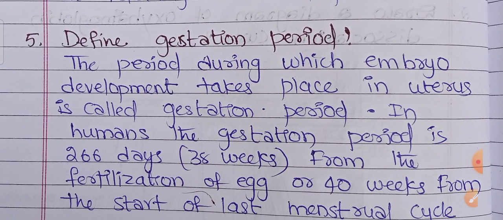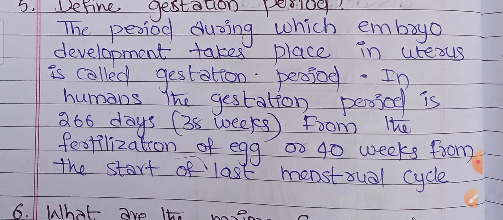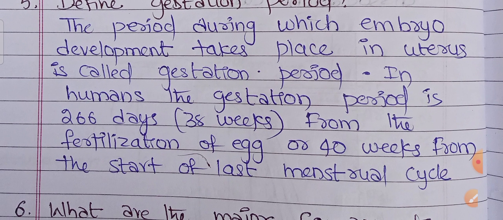Okay, next, define gestation period. The period during which embryo development takes place in the uterus is called the gestation period. In humans, the gestation period is 266 days or 38 weeks from the fertilization of the egg, or 40 weeks from the start of the last menstrual cycle.